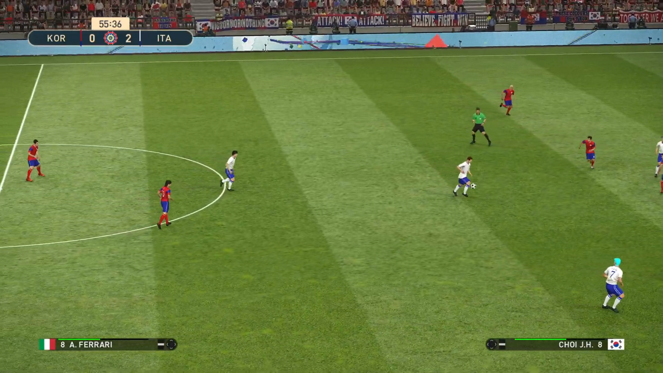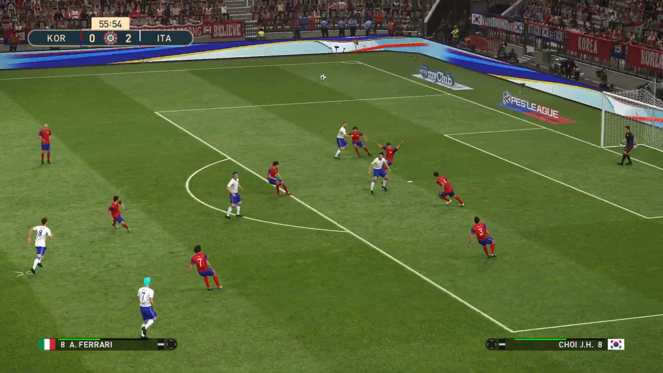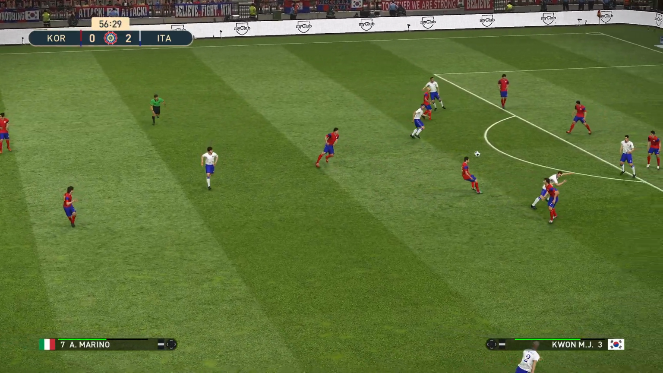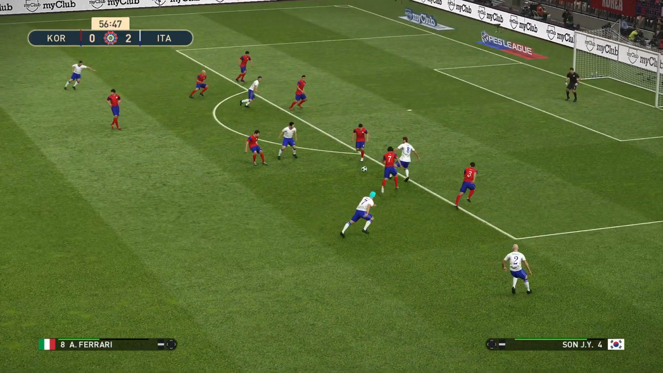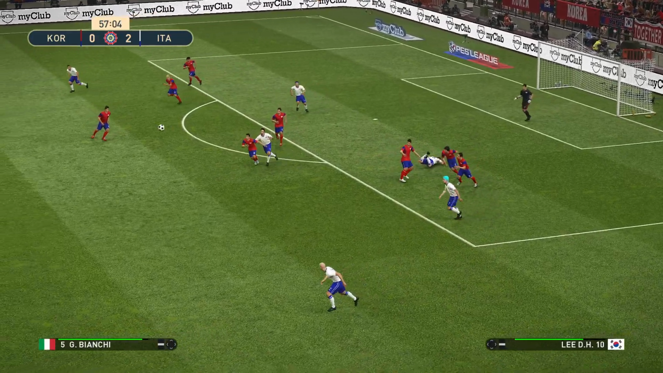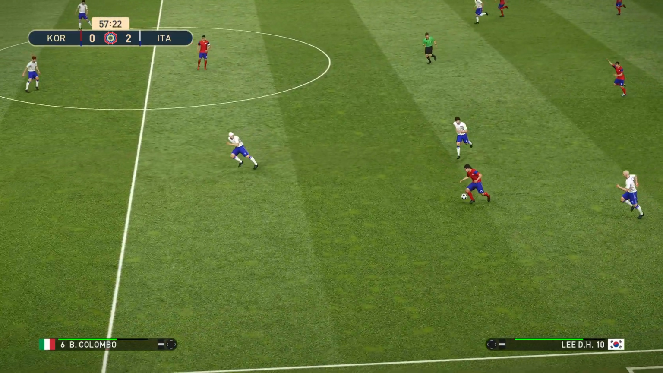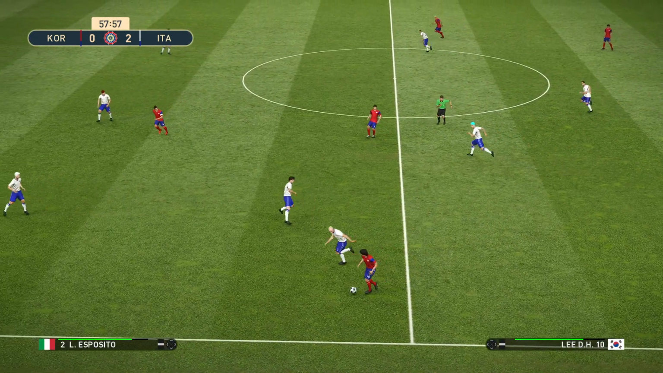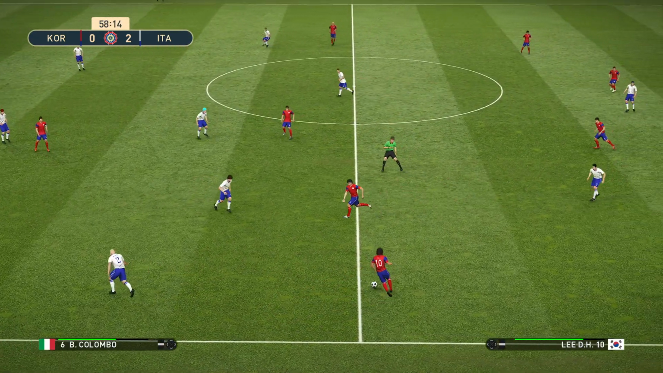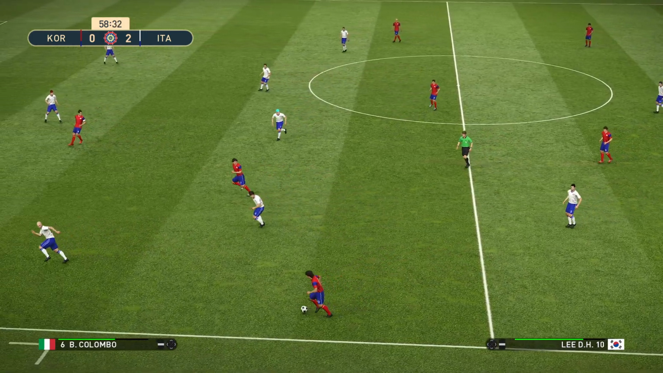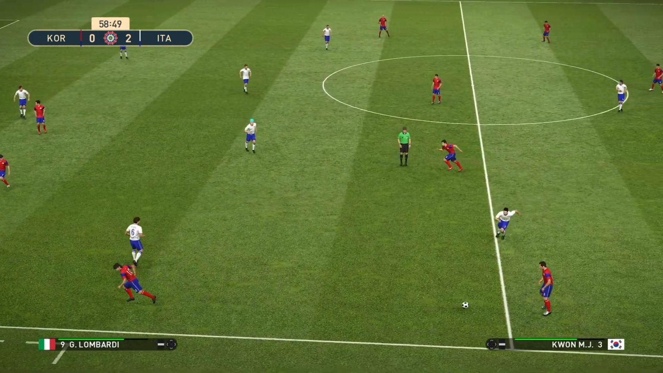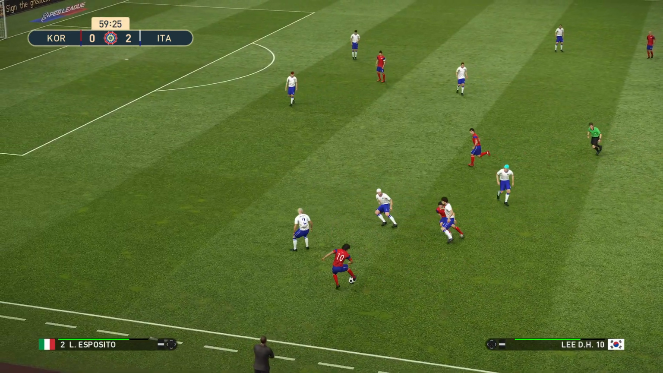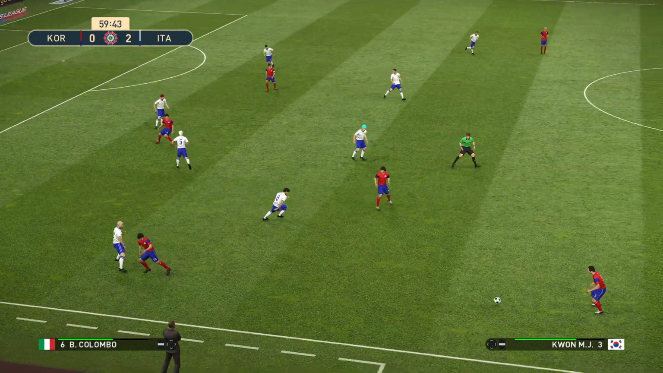Son got there ahead of the striker. Colombo. Marino heads it to Lombardi. That was a good challenge and it's cleared up to Lee. Still Lee. Trying to weigh up his options. Play it back to Kwan. Here's Lim. Lee back to Kwan.